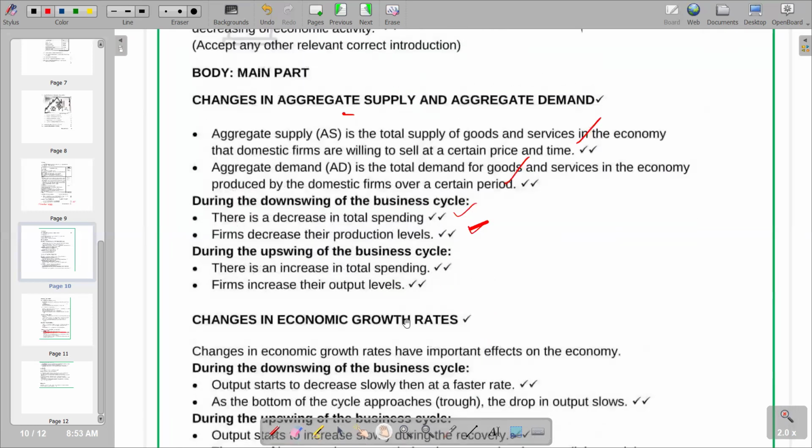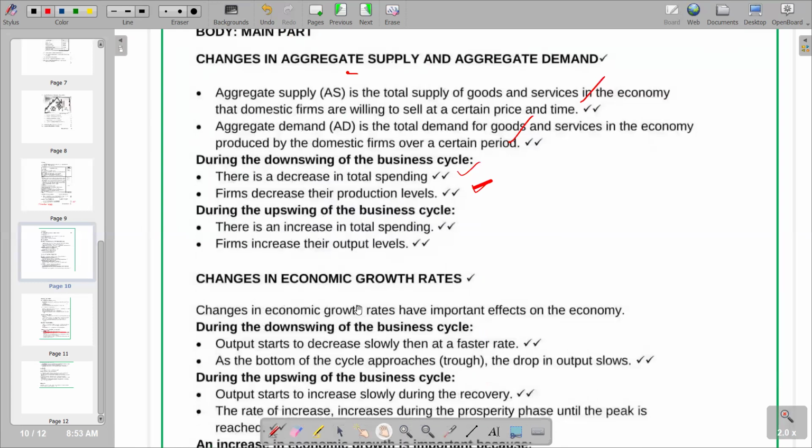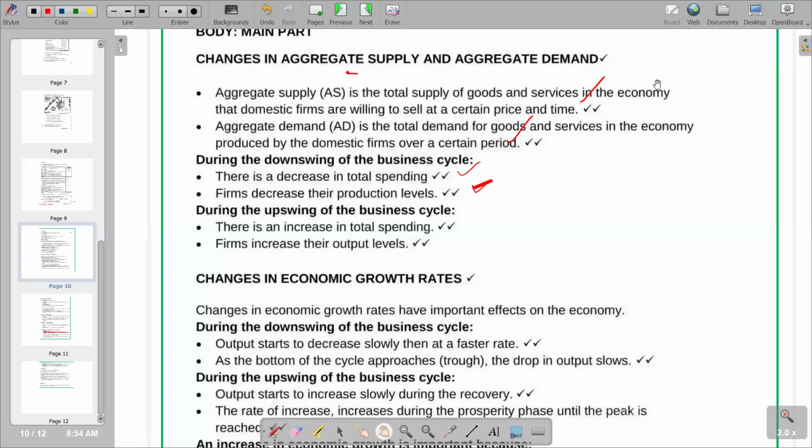The second part, we've got changes in economic growth rate. So what happens with the economic growth rates when we are in an upswing and when we're in a downswing? When we talk about economic growth rates, we are talking about the level of economic activity, and we are saying if we have a growth rate, it means we are going to have an increase in economic activity. In other words, we are having an increase in the total production of goods and services.